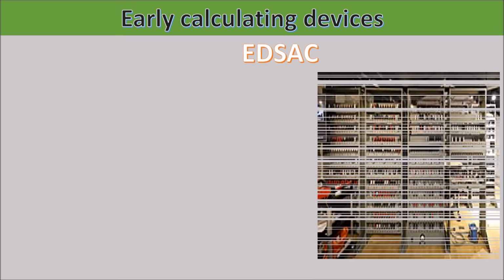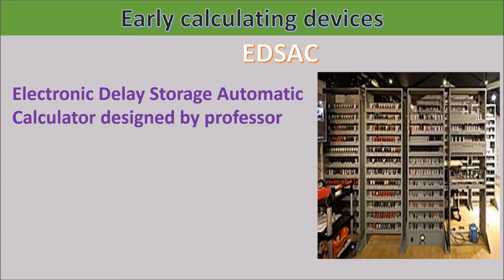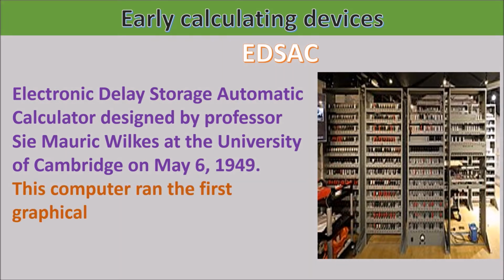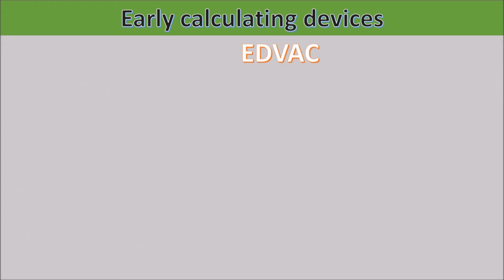EDSAC, Electronic Delay Storage Automatic Calculator, was designed by Professor Sir Maurice Wilkes at the University of Cambridge on 6 May 1949. This computer ran the first graphical computer game, nicknamed Baby. EDVAC, John von Neumann.